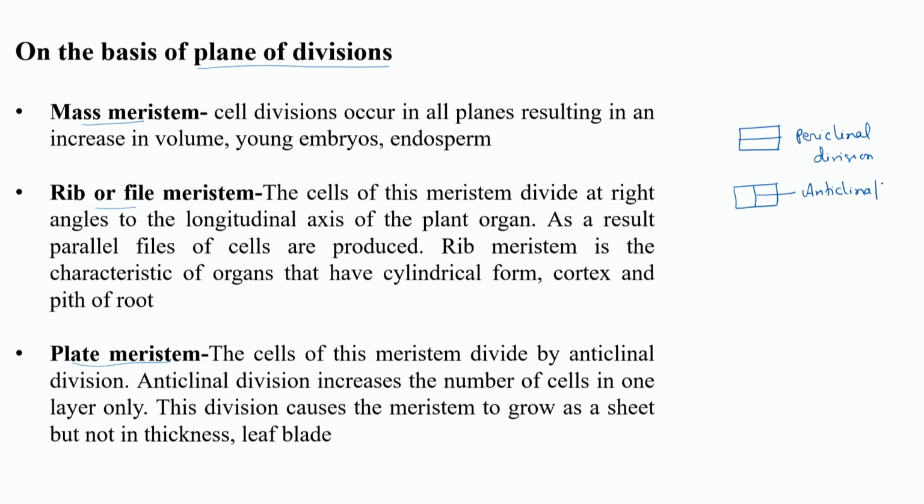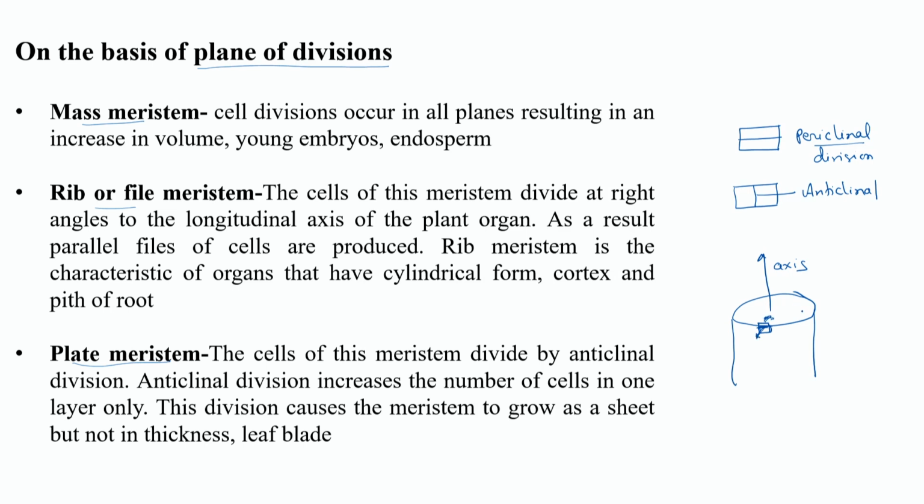Periclinal means parallel to the axis. Suppose this is the growing point, this is the stem and this is the growing axis, and one cell is present here. If it divides periclinally, it will form one cell on the outer side and one cell on the inner side, and it will increase the volume of the cell. Periclinal means parallel to the surface. The whole cell is dividing, so it will form one cell on this side and one cell on the other side.